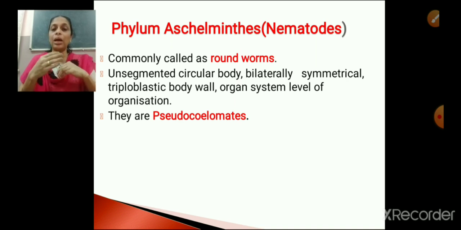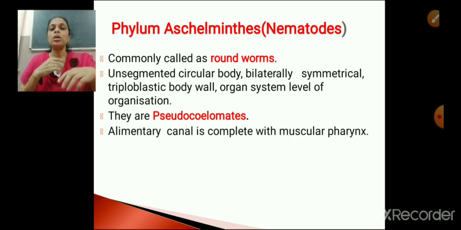We have discussed the pseudocoelom when we discussed the basis of classification. So I hope you all can tell me what a pseudocoelom is. A pseudocoelom is a body cavity which is not lined completely by mesoderm, but instead mesoderm is found as scattered pouches in between ectoderm and endoderm. That is called a pseudocoelom. All the members of phylum Aschelminthes have a pseudocoelom, which is why they are called pseudocoelomates. Hope it's clear?